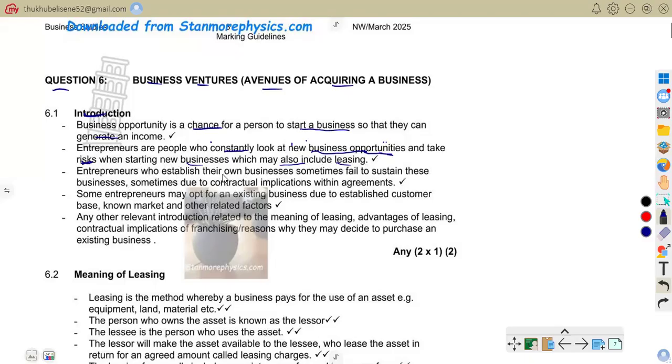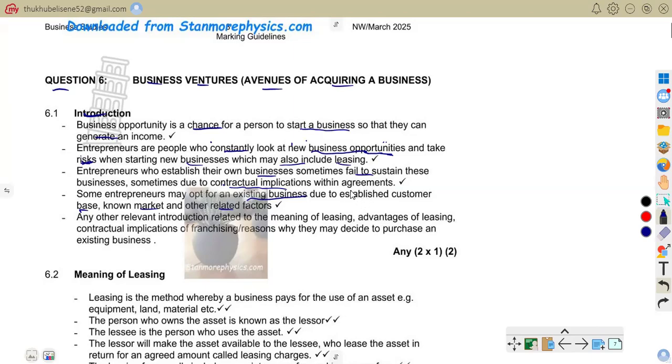Also, entrepreneurs establish their own business, but sometimes fail to sustain it, sometimes due to contractual implications with agreements. Some entrepreneurs may opt for an existing business due to established customer base, known market, and other related factors. They would want to buy an existing business because they know the market is already proven, the customers are there, it is a known business.